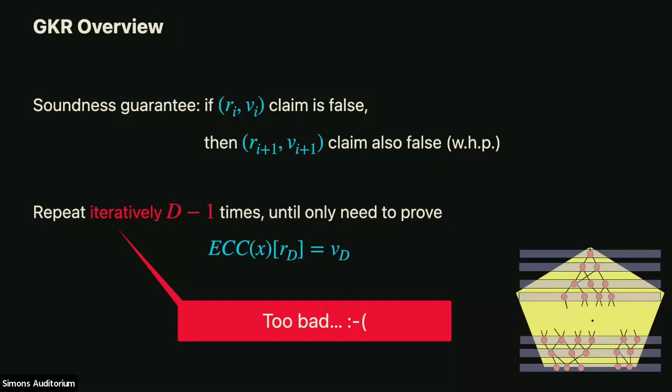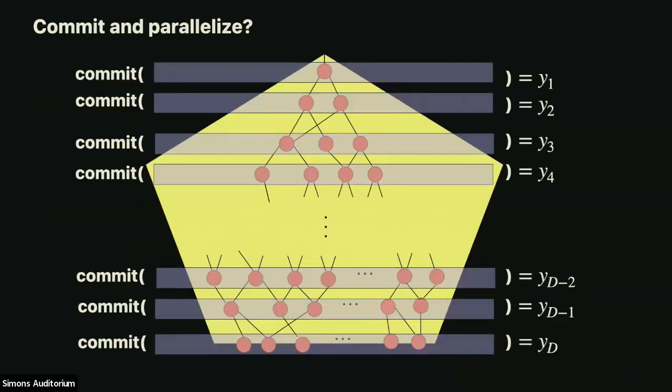So that's not going to work for us. We need a different idea. We can't just parallelize, at least not trivially, the GKR protocol. And the idea is going to be to try to first get the prover to commit to all of these encodings of all the layers. And by commitment here, I mean something that is binding. So a locally openable binding commitment. I don't really care about hiding today. So the first thing we're going to ask the prover to do is to commit to all of the layers, all d of the layers, right? The values of all the layers are known to the prover in advance. Once we fix the input, all of the layers, their values are fixed. We can ask the prover to commit to all of them.